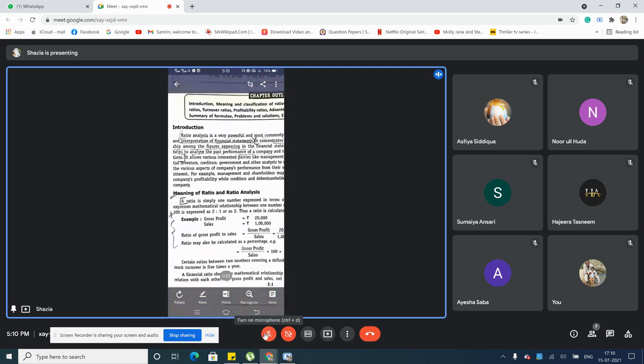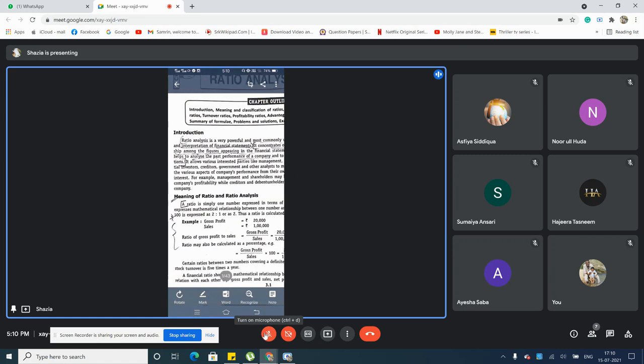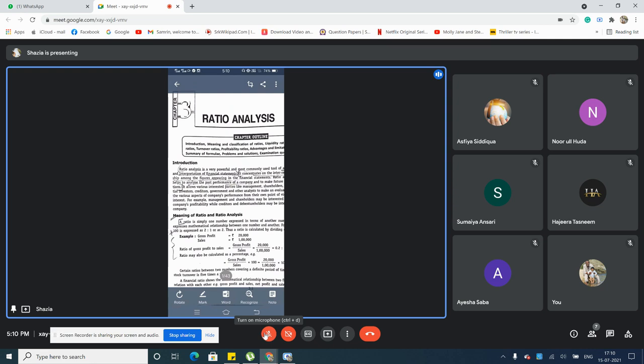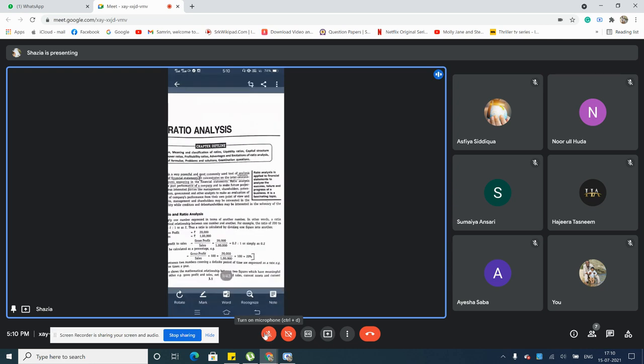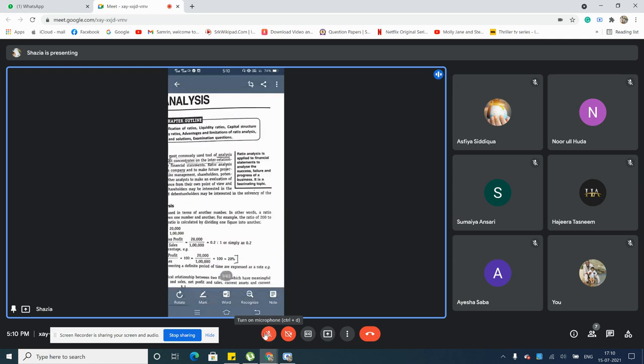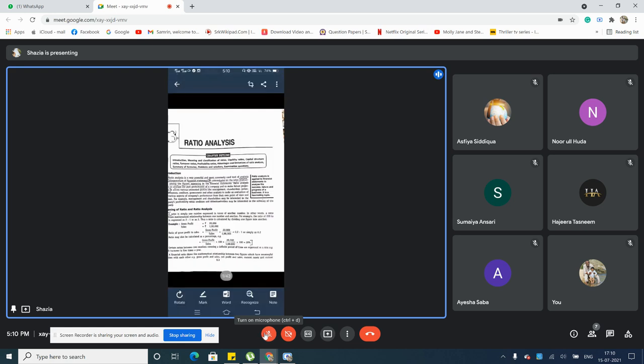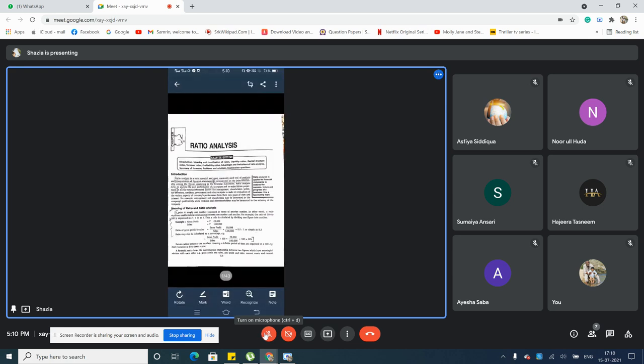This is the first example being calculated for your ratio analysis, the ratio of gross profit to sales, because only gross profit and sales are given to you. Just divide it and you'll get some value. Is to 1 is common, you always use it, and expressing one number in the form of another number in the simplest way is 0.2. So this is how you're supposed to calculate it. Are you all understanding this?